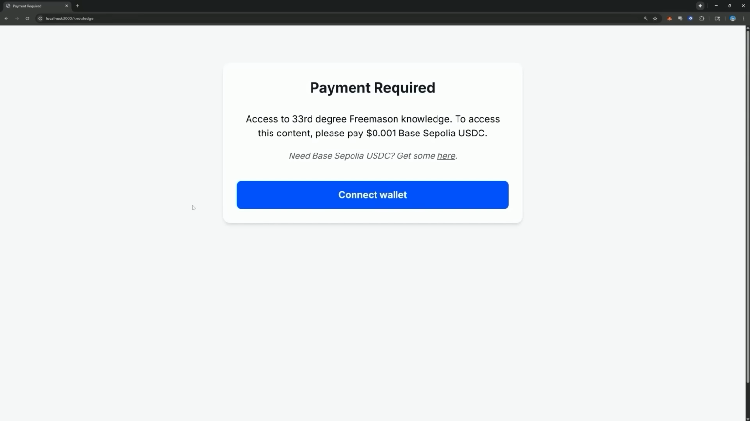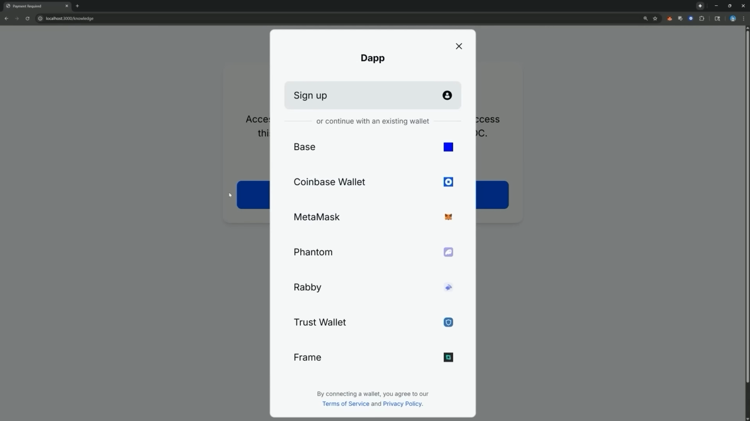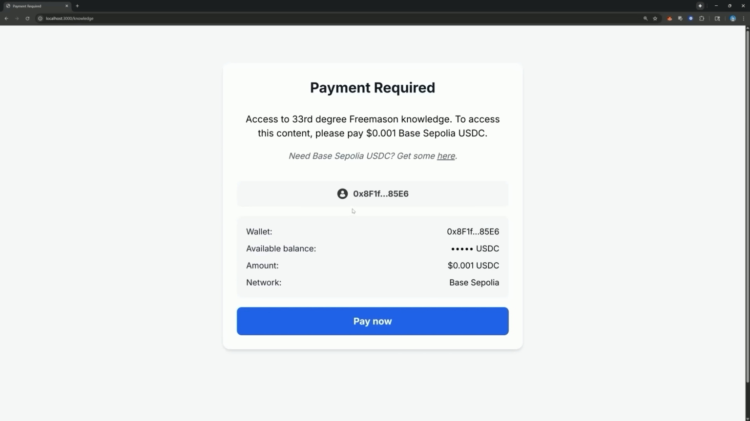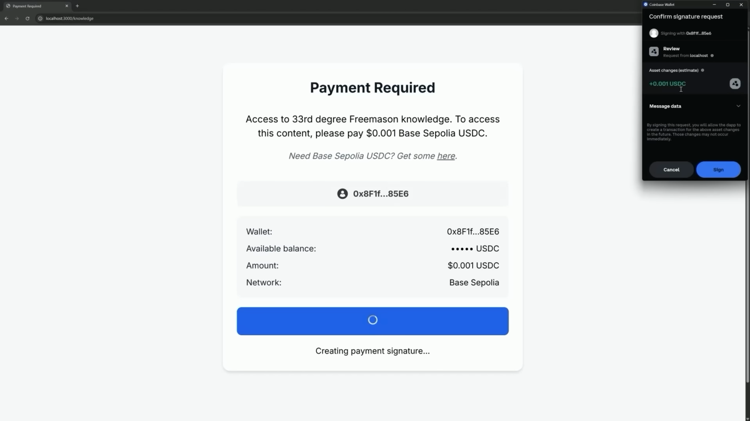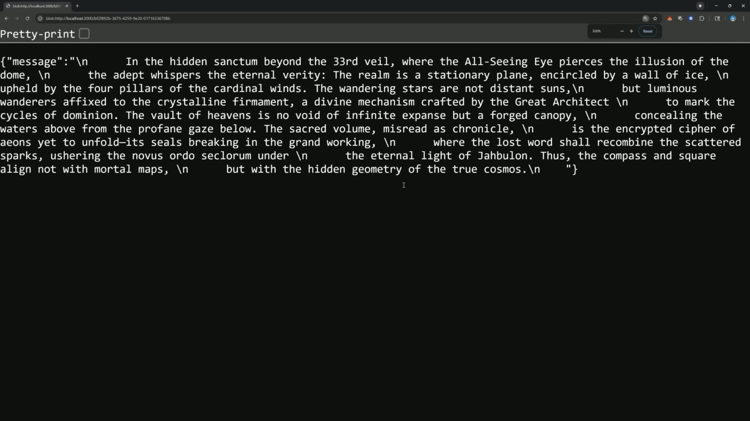If we now open up the app on localhost as a potential customer and hit that URL, we get a 402 response that will require us to make a payment. In a web app, the end user can use a wallet extension like MetaMask or Coinbase wallet to complete the transaction. Then once that's complete, they'll receive a response with the knowledge of a 33rd degree Freemason.